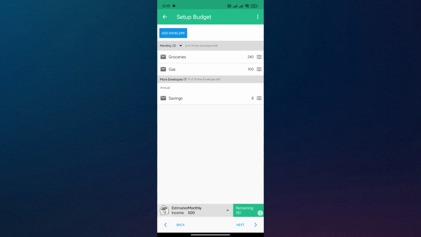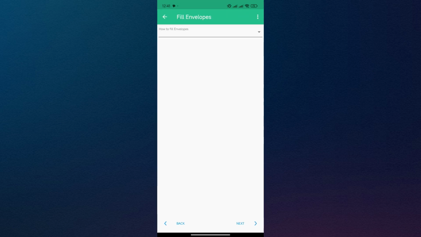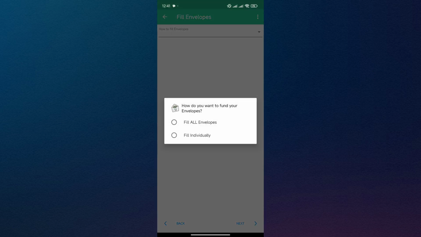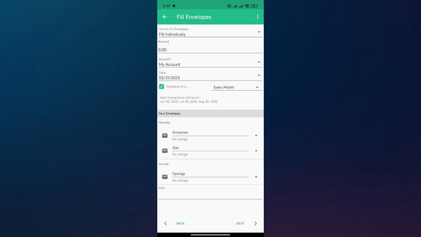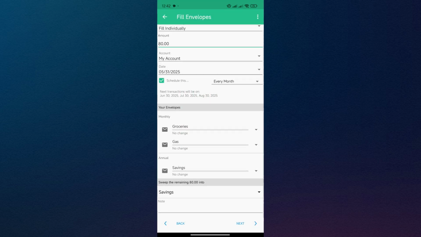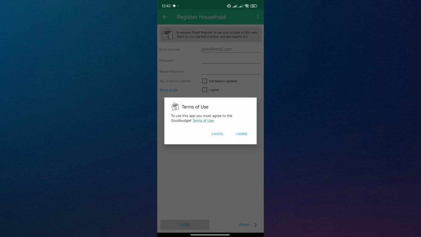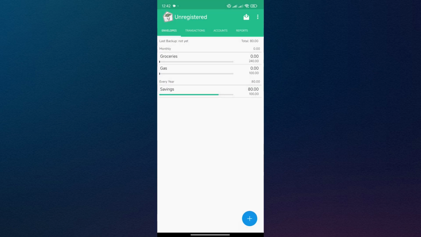Goodbudget, on the other hand, uses the envelope budgeting method, dividing your money into virtual envelopes for different categories. Unlike YNAB, it is not focused on real-time bank syncing. Users manually input their transactions, which can be a pro or con depending on your preference. It offers a free tier with limited envelopes and a paid version with more features. Goodbudget is great for couples and those who prefer a manual, traditional style of budgeting.